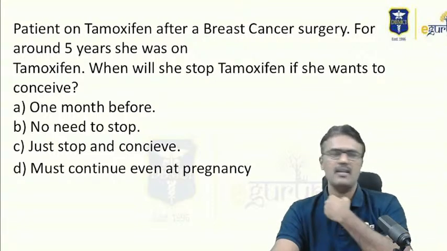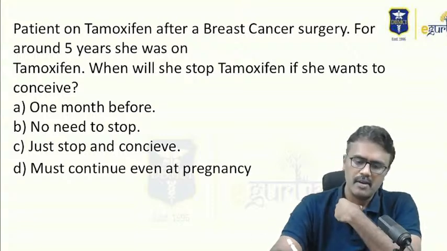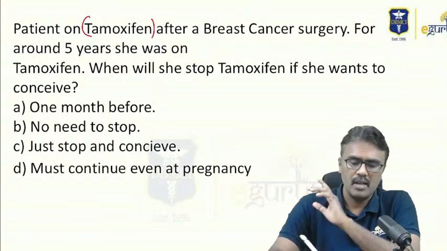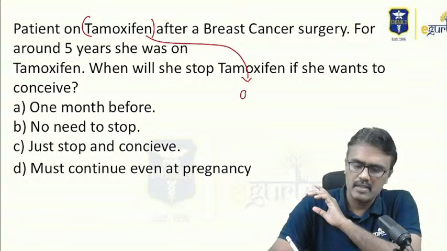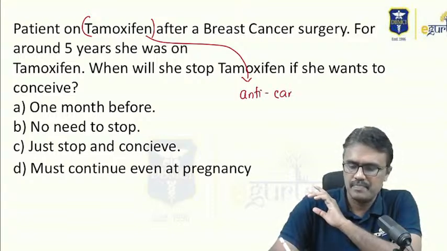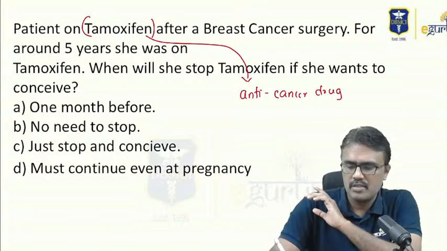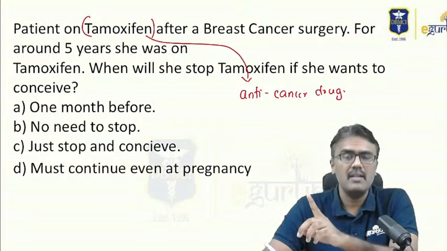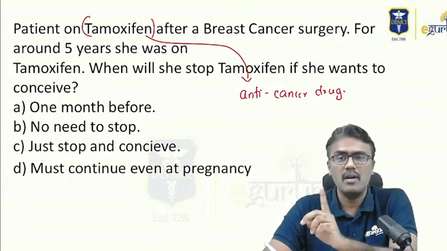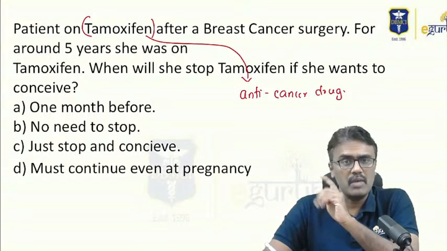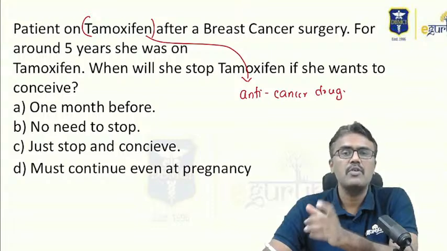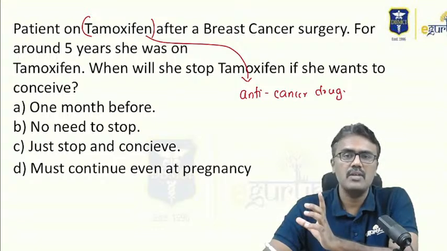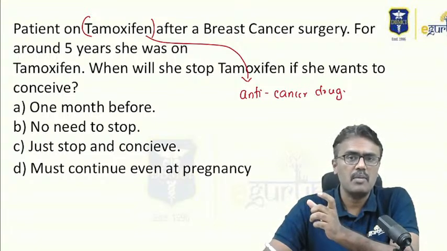Even if you don't know anything, I think you can get it. Now remember the guidelines for tamoxifen. You know that tamoxifen is an anti-cancer drug. Whenever we give an anti-cancer drug, there is a risk of teratogenicity, so we don't want to take a risk. That is why whenever we prescribe tamoxifen, we tell the partners to use condoms, that is barrier methods. Even after stopping the drug, we tell them to use it for 3 months, meaning she should not become pregnant for 3 months. So the minimum duration to conceive after stopping tamoxifen is 3 months.